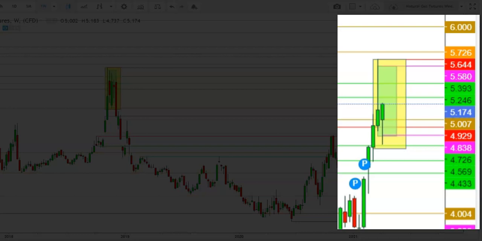It tested a high at the levels of $5.644 and a low at the levels of $4.894. So friends, here I find that the immediate support is at the levels of 4.931. A breakdown below the levels of 4.931 could keep the natural gas futures under heavy bearish pressure, where the second support can be seen at the levels of 4.831, and the final support will be at the levels of 4.7, where a breakdown below this level could push the natural gas futures towards the levels of 4.577, and the final support will be at the levels of 4.2.